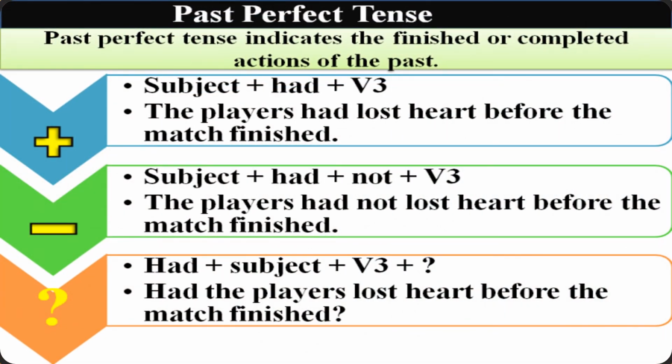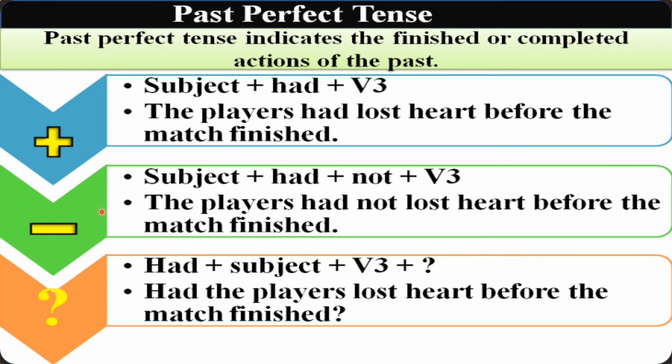Okay, now we are going to talk about the sentence structure of past perfect tense. Whenever we are constructing the positive or affirmative sentence of past perfect tense, we always use our subject, then had, the auxiliary verb, helping verb, and after that the third form of the verb. Let's take an example. The players had lost heart before the match finished.